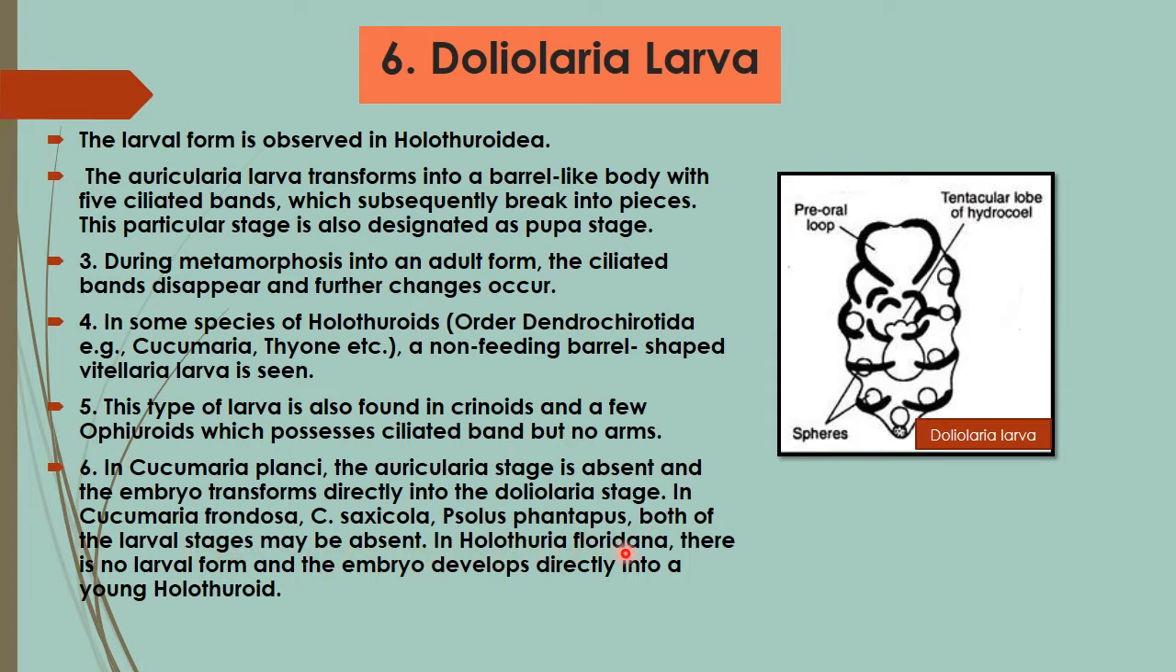In Holothuria floridana, there is no larval form and the embryo develops directly into the young holothuroid. So this is the Doliolaria larva of Holothuroidea members, where we can see the barrel-shaped body, and here also calcareous rods are absent but the spheroids are present.